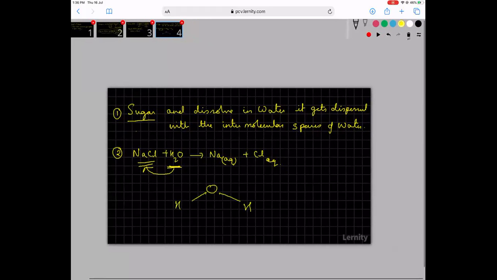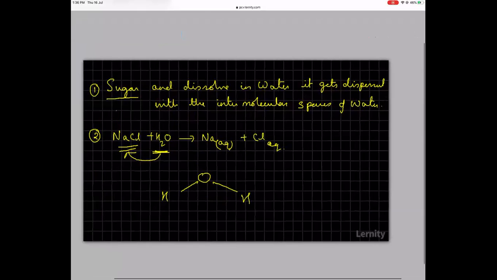Because of this polarity, this is the negative charge and here you have the positive charges. When it comes along with the sodium chloride, some kind of a bond is formed here. Similarly, there is a bond formed between the H plus and the Cl minus. As a result, this bond becomes weaker and weaker, and ultimately it breaks.